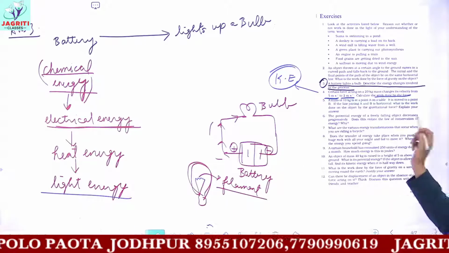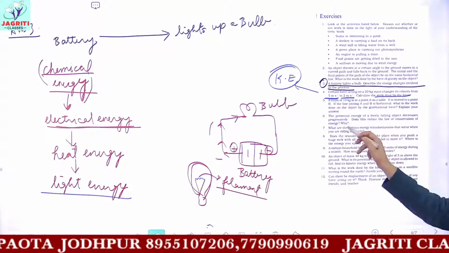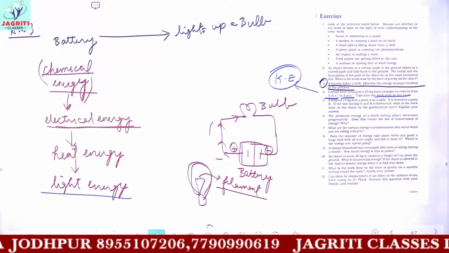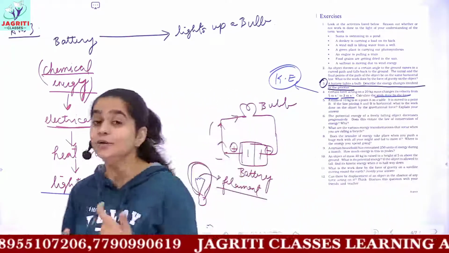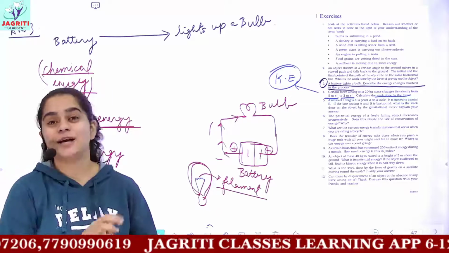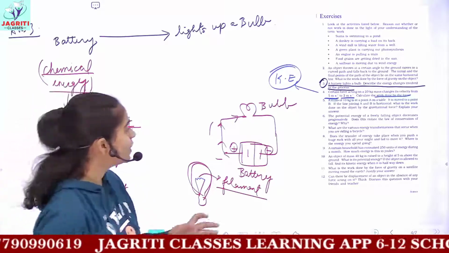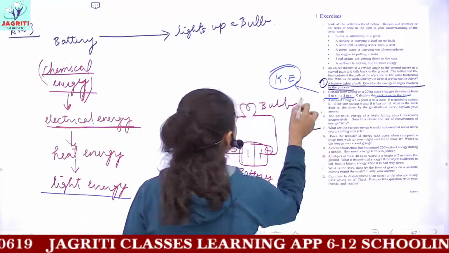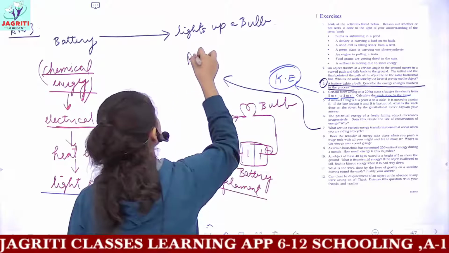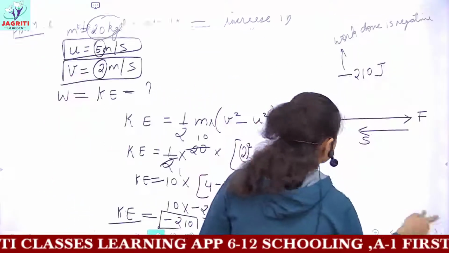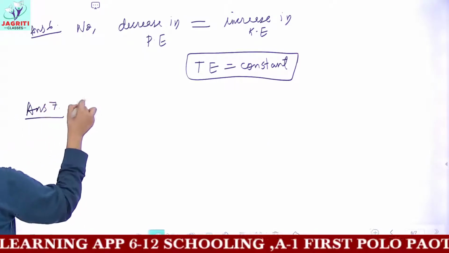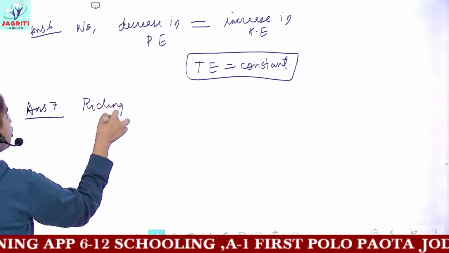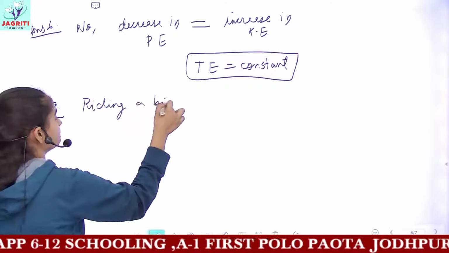Now next is, what are the various energy transformations which occur when you ride a bicycle? Whenever we are riding a bicycle, you need energy, and that energy comes from the food we eat. So answer 7 is very easy. You have to give the energy transformations. Okay, let's do it on this slide. Answer 7: the energy changes involved in riding a bicycle.